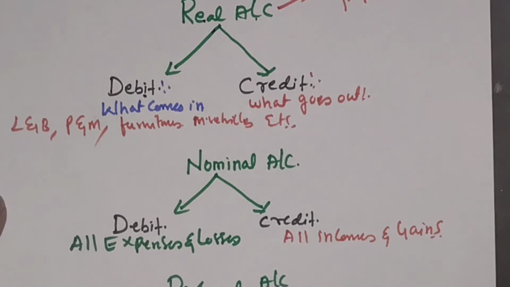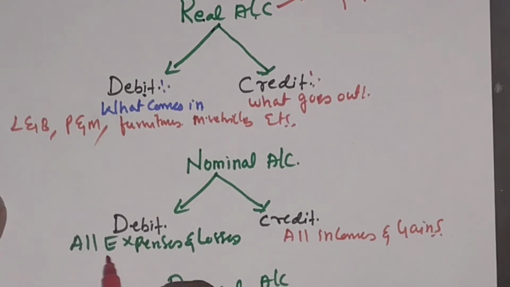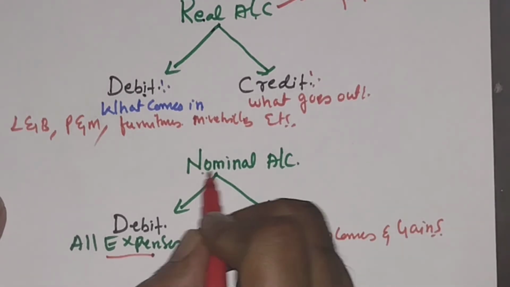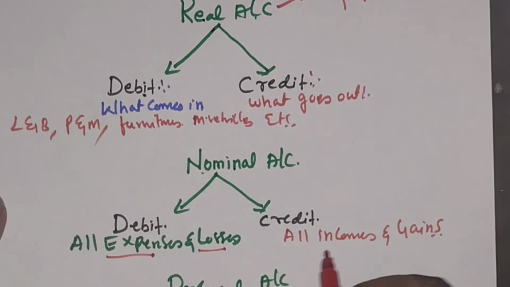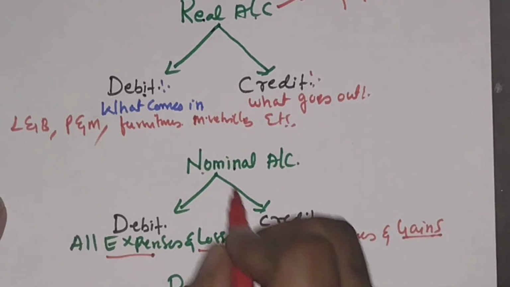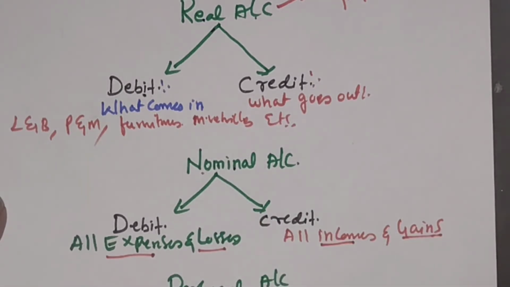Remember that when an amount is spent for some expenses, or when there is some loss, it comes under the nominal account. And the credit rule says that the receiving of incomes and gains is also called the nominal account.